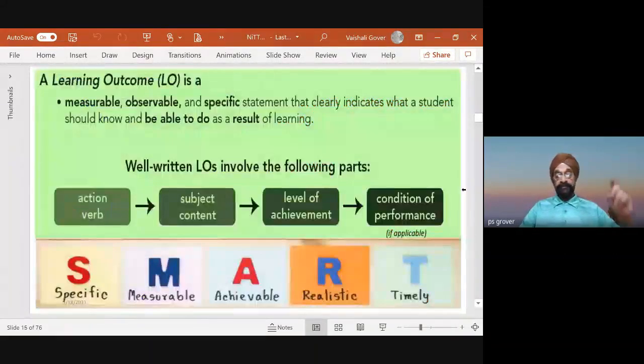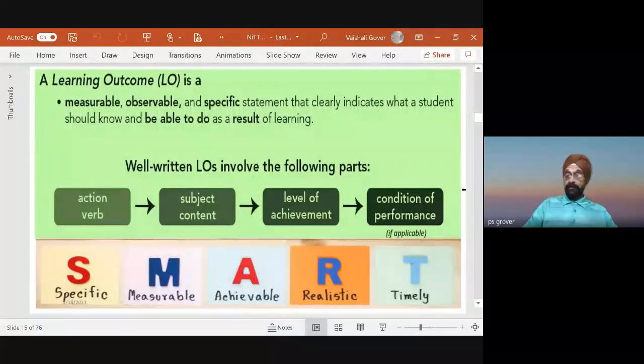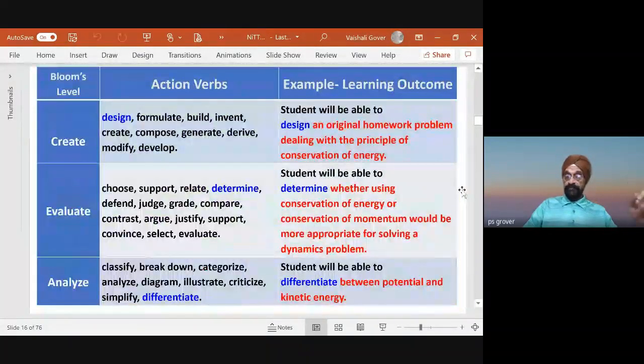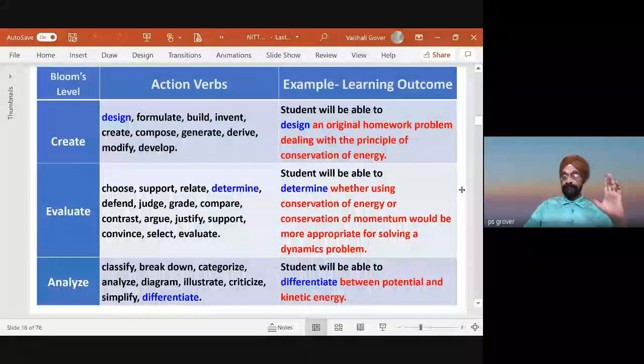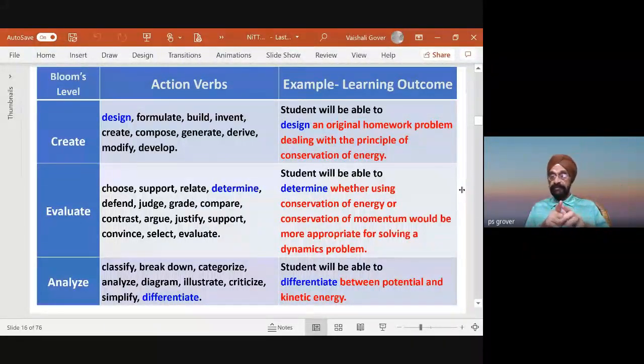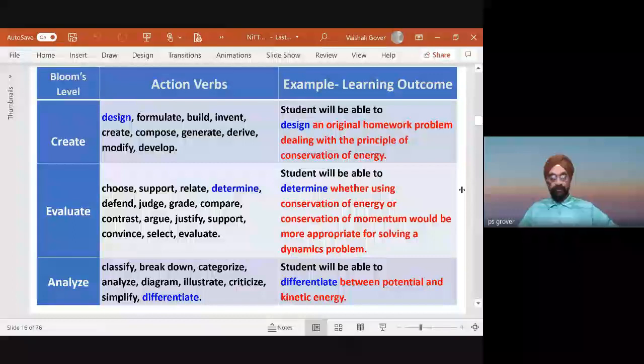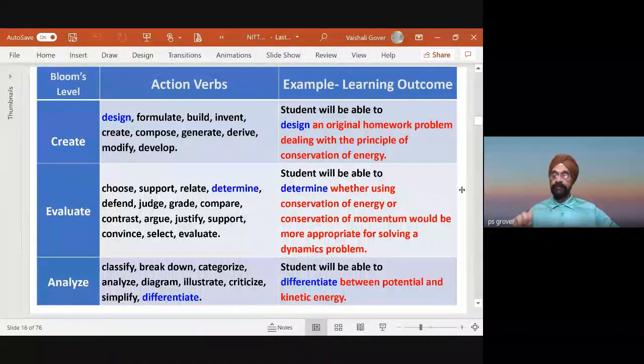Now we have the cognitive learning outcome. You have read that. Cognitive, we have 6 levels: remember, understand, apply, analyze, evaluate, and create. Now you have learned these things. I am giving you this just to demonstrate the action verbs which are relevant to these levels. This is for your information. Details you can always look up on the internet, or these are common things. But the reason I am highlighting this is it is a choice of the proper verb.